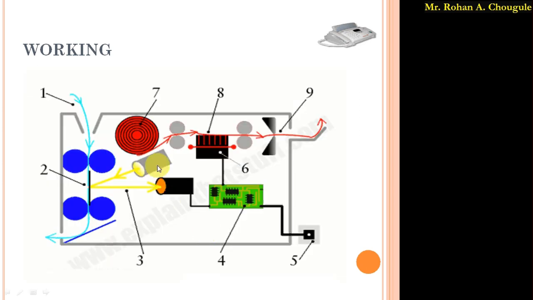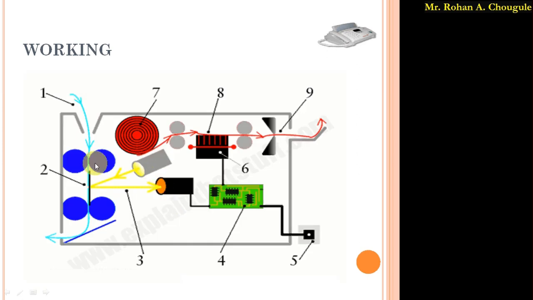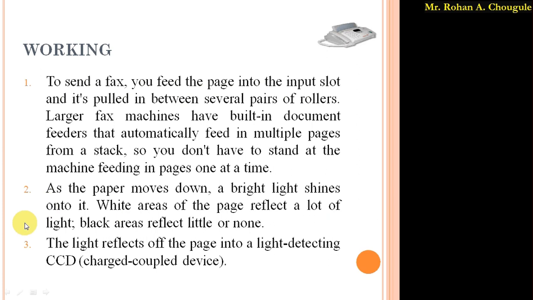So here the bright light is inserted on this paper, and for this a bright light mechanism is used, with sensors and a photo light. As I said, whatever is written on that paper is written with the help of black ink. So when light is reflected on that paper, the white part reflects more light as compared to the black area. The black area reflects very little light, or none, and that is shown over here.